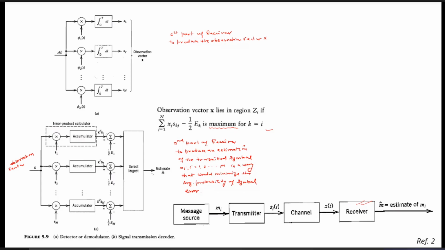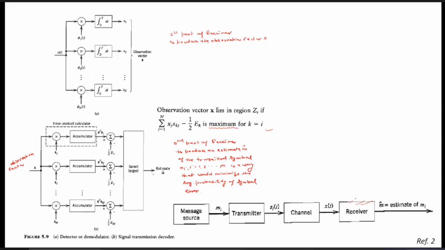We have already seen that the matched filter is the optimal receiver that detects the signals with minimum probability of error. Similarly, this correlator receiver is also an optimum receiver. We will see the similarity between these correlator receivers and what we have studied about the matched filter. So now our aim is to design these receivers.